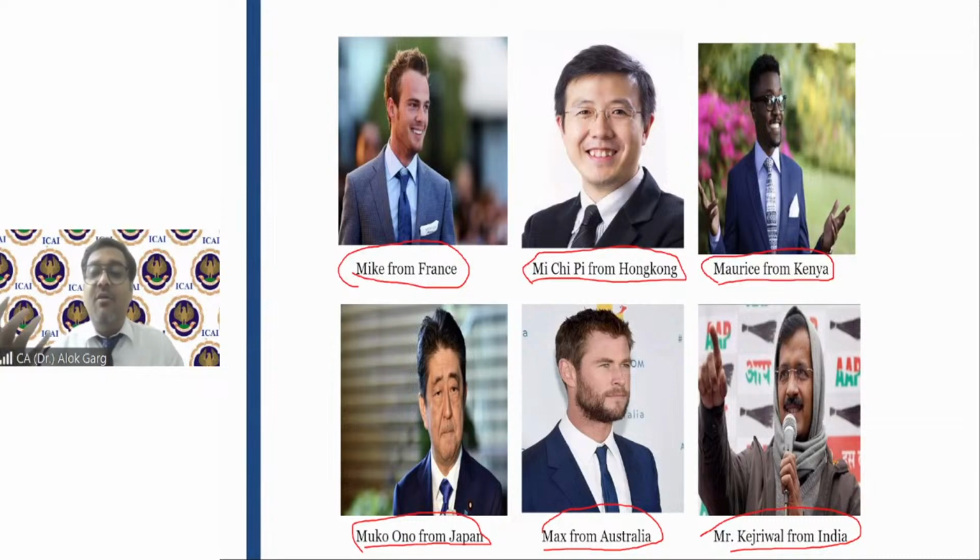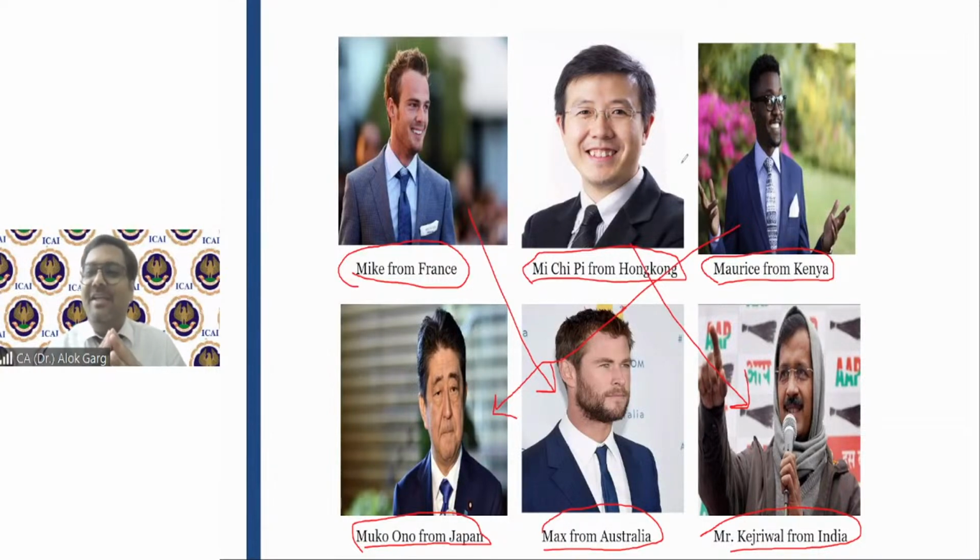Means there are more than 100 ways of accounting and reporting in the world. And with this background, Mike wants to invest in the company of Mex. And MeGP wants to invest in the company of Mr. Kejriwal. Morris wants to invest in the company of Muko Ono.